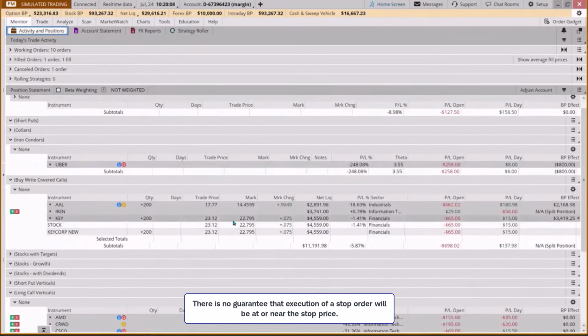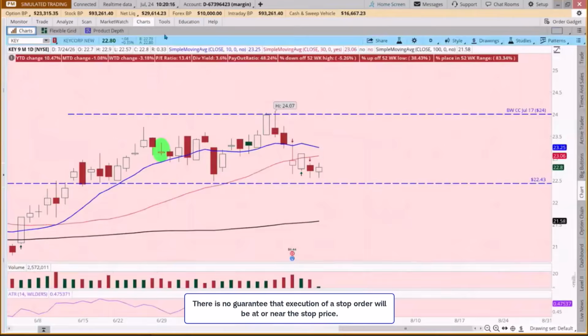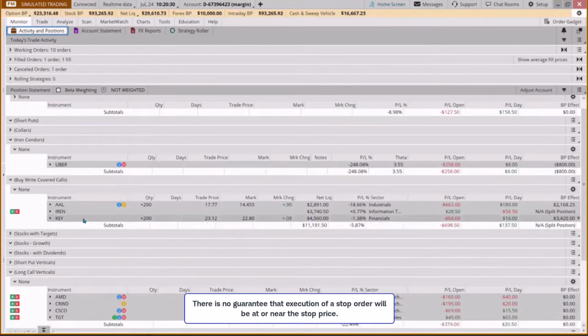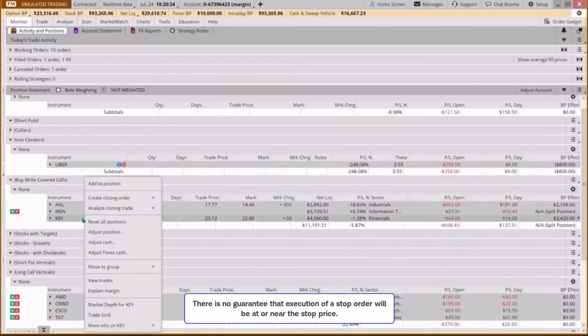Okay, so this is key. We still want to manage the fact that this could still go against us. So we're going to look at a recent low or this support level and put a stop back in. We're going to come back to our monitor tab. The intention is we're going to have to take this stop off when we add the covered call, which we still intend to do, but we're going to create a closing order with a stop.